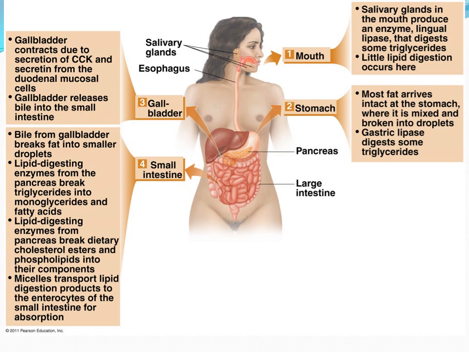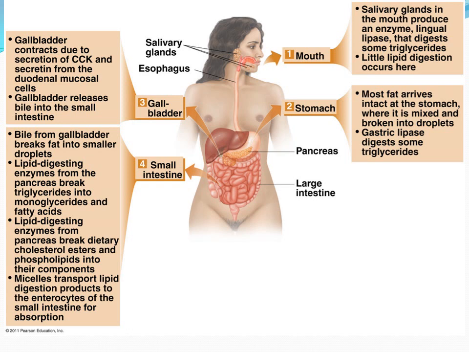After the stomach, when food enters the small intestine, it leads to the secretion of two hormones, cholecystokinin pancreozymin and secretin, from the duodenal mucosal cells. These two hormones cause contraction of the gallbladder and release of bile into the intestine. They also act on the exocrine portion of the pancreas and cause release of the enzymes pancreatic lipase, cholesterol ester hydrolase and phospholipase A2.